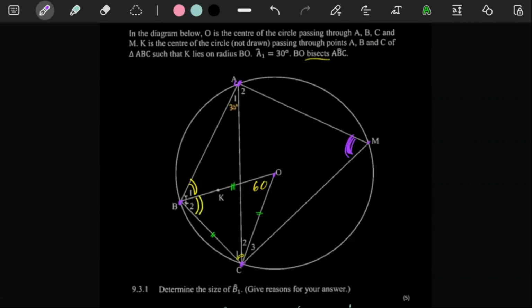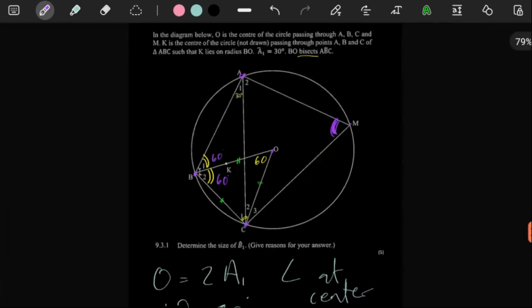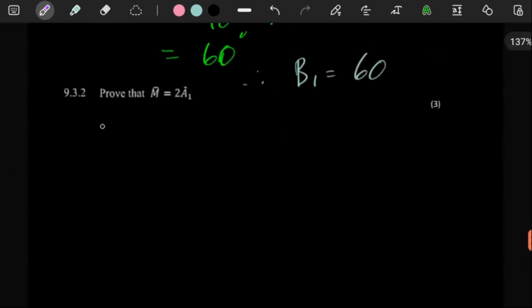So it looks as though if we can just get information on this side of the sketch, we already know what this angle is. This is 60 plus 60, that's 120. So 120 plus this angle should give us 180, because opposite angles of a cyclic quad add up to 180. This, we told them is equal to 60, and this, we told them is equal to 60. So we can just tell them ABC is equal to 120. Proven.